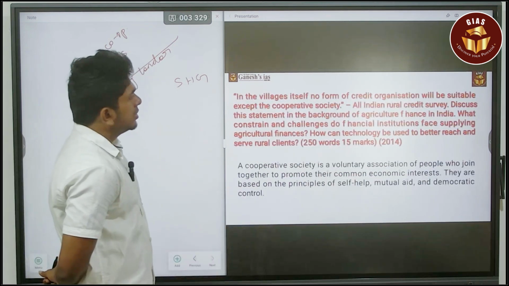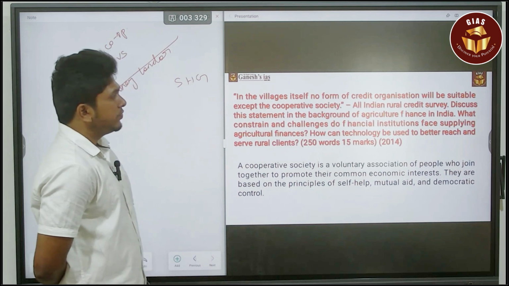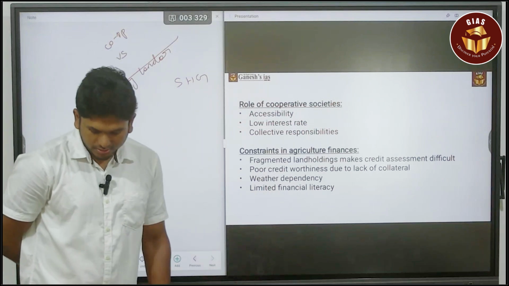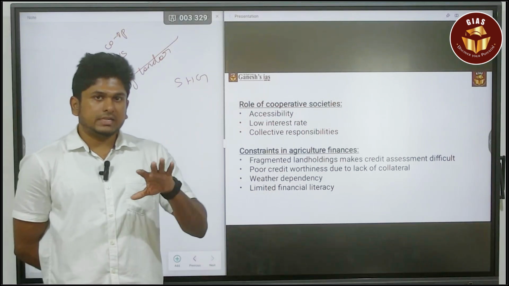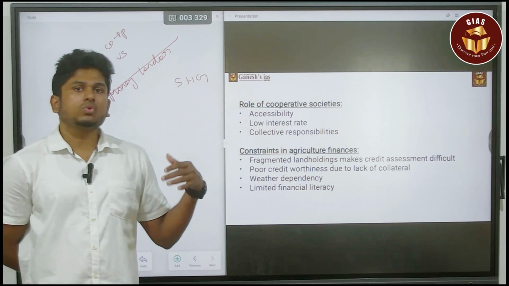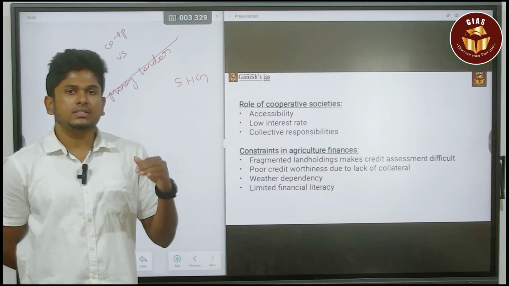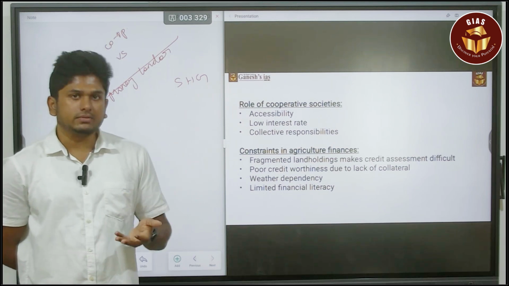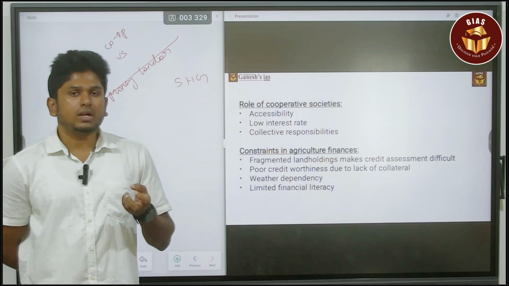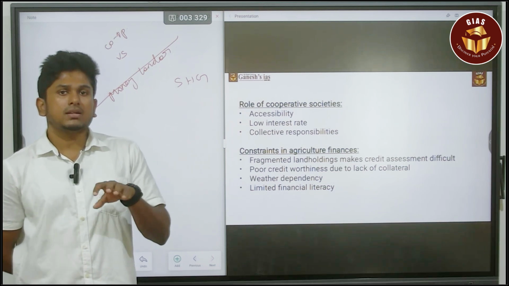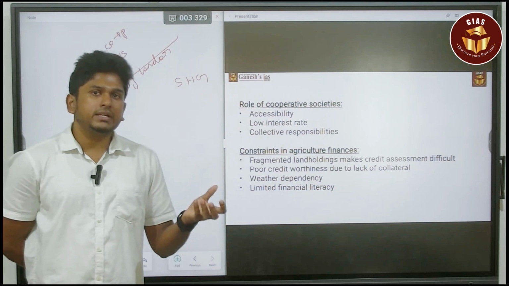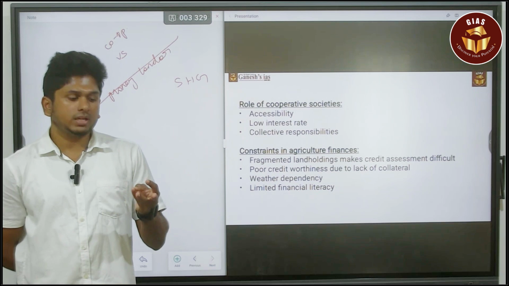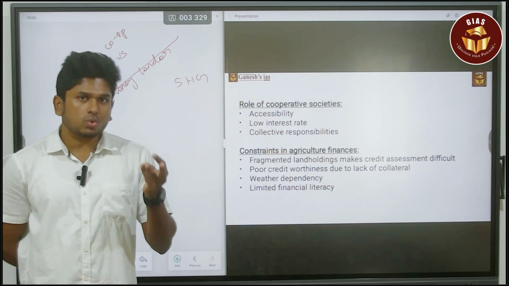Next, what constraints and challenges do financial institutions face supplying the agricultural finance? The first thing is that is the idea of the cooperative society. But if there is no cooperative society, what are the issues faced by the rural financial institutions? Or how will the farmer get the money as a loan? How can they borrow? What is the constraint that is stopping the farmer from getting a loan? The first major issue is fragmented land holding. That leads to the issue of providing collateral.